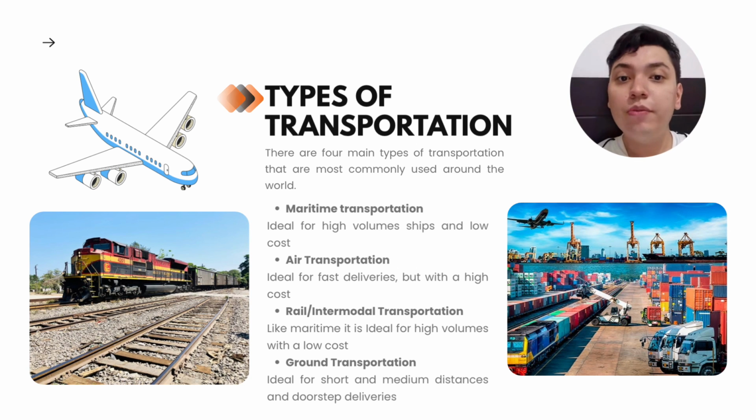Rail intermodal transportation is almost the same as maritime, but on the ground by rail, for high volume and low cost. And ground transportation is for short and medium distances and is more for doorstep deliveries.